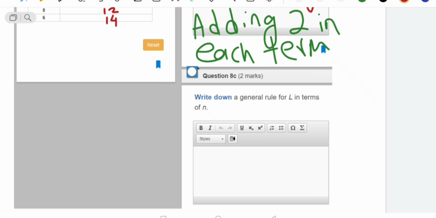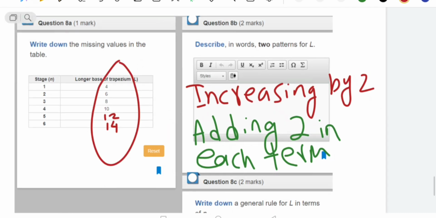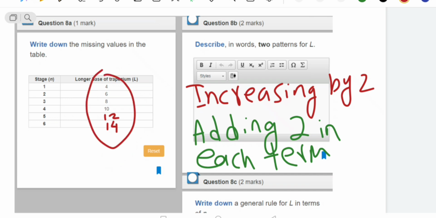Now they are asking us to write down the general rule for L. Because it is a sequence, if they are asking for the rule, we need to check which type of sequence it is. The difference between the first terms is 2, the second is also 2, the third is also 2. The first difference is the same, so it is a linear sequence. We need to find the nth term for the linear sequence.